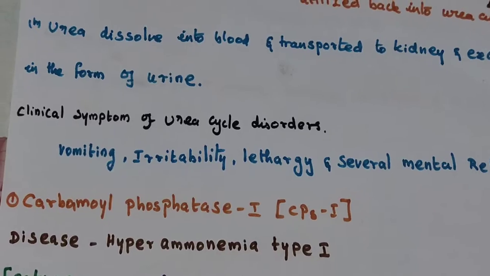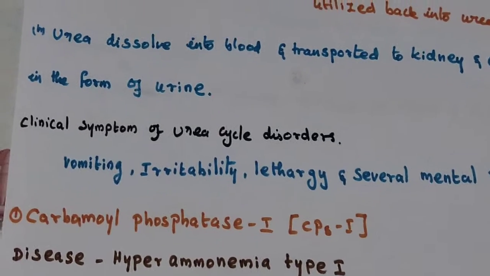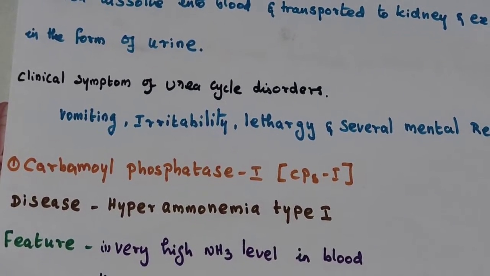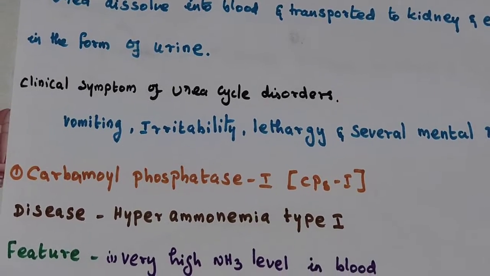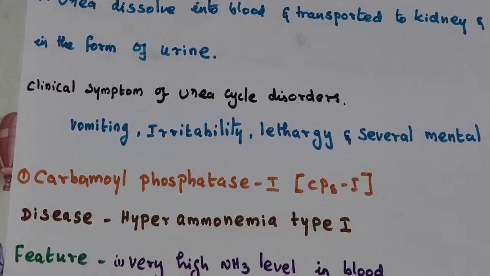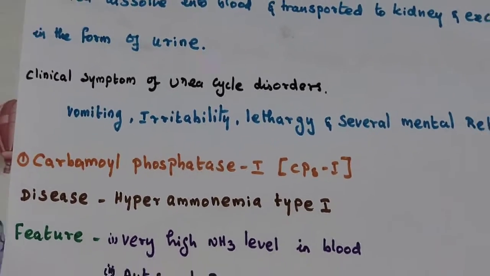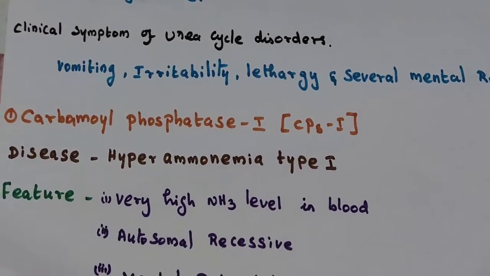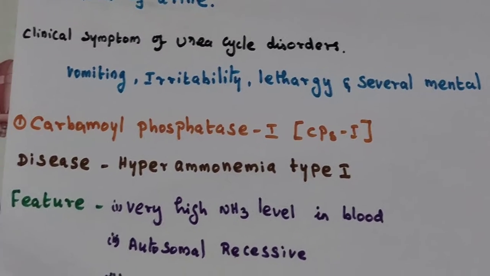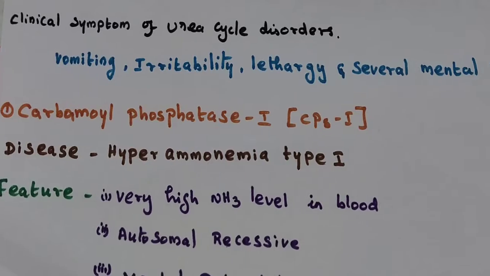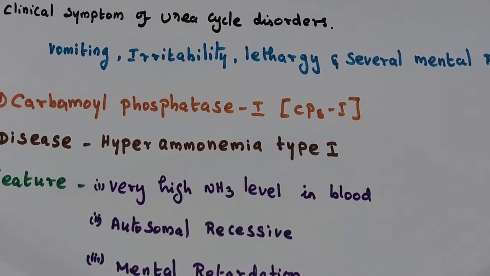5 different enzymes are involved in this reaction. A defect or block in these enzymes leads to disorders. The first enzyme is carbamyl phosphate synthetase 1. A block or deficiency of this enzyme causes the disease called hyperammonemia type 1.